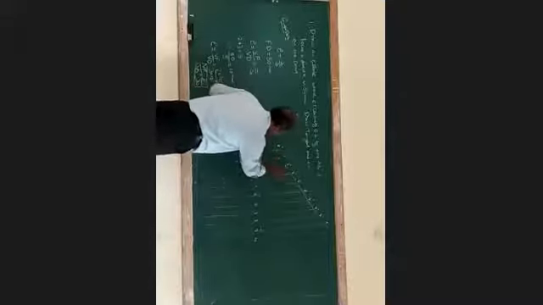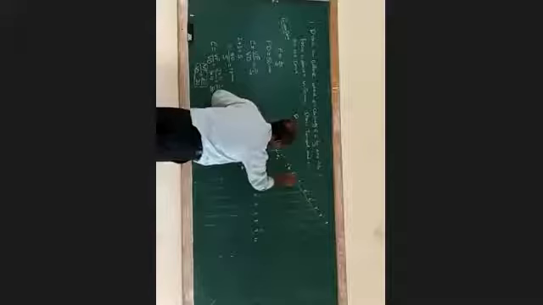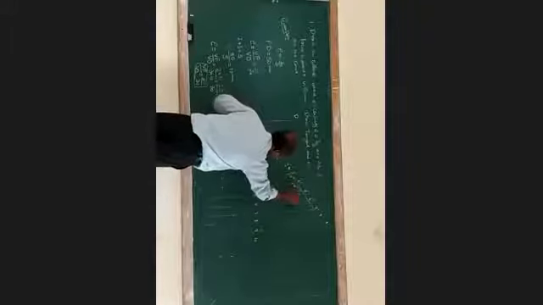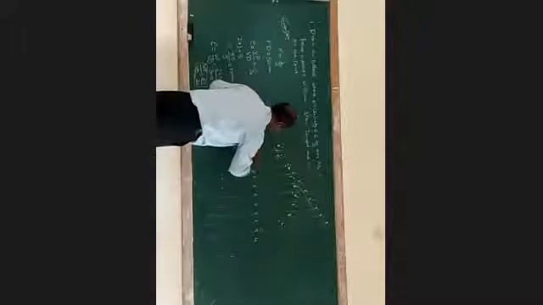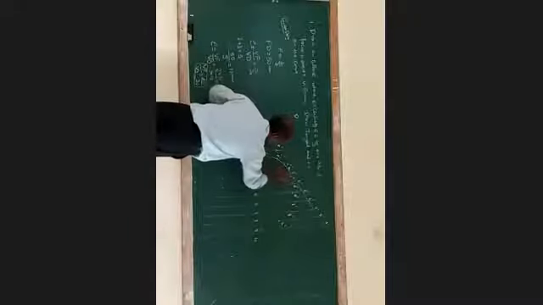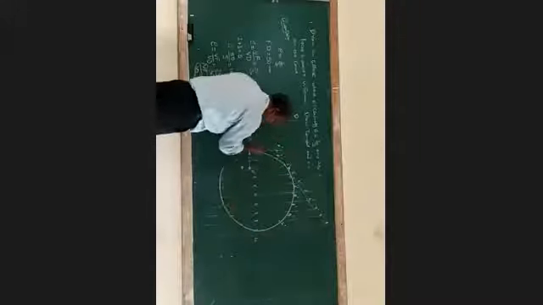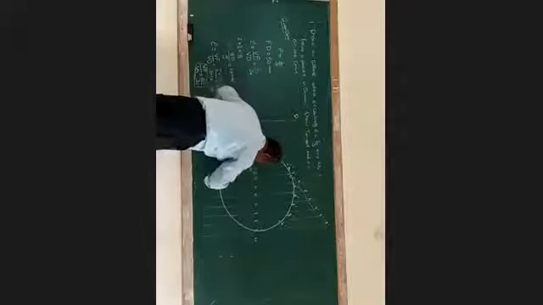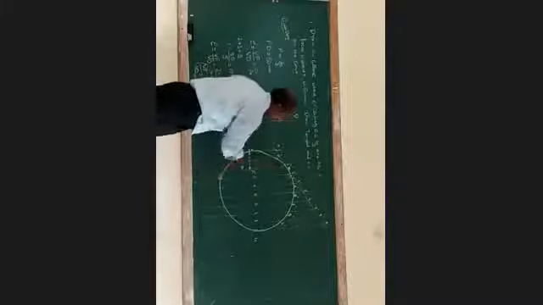Then you have to take the corresponding points. You have to mark these corresponding points as A dash, B dash, C dash, D dash, E dash, F dash, G dash, H dash. Similarly, you have to join all the points. You have to obtain this curve. That is the elliptical curve.